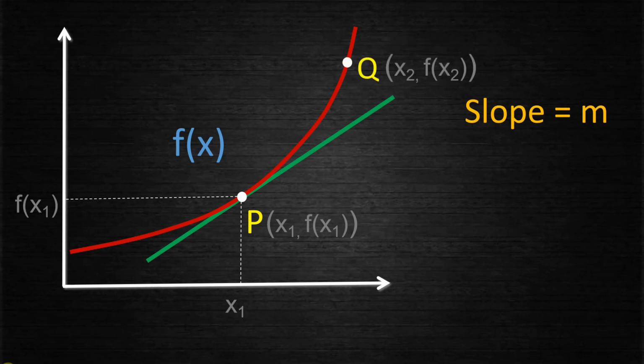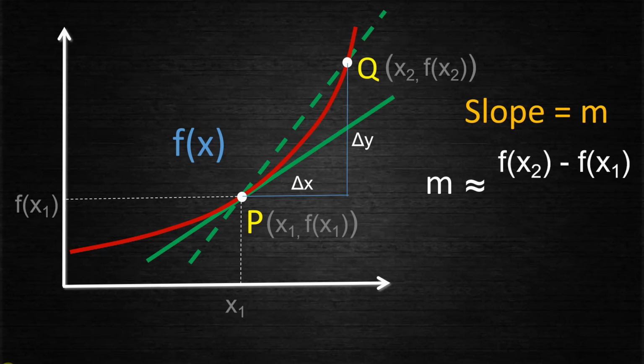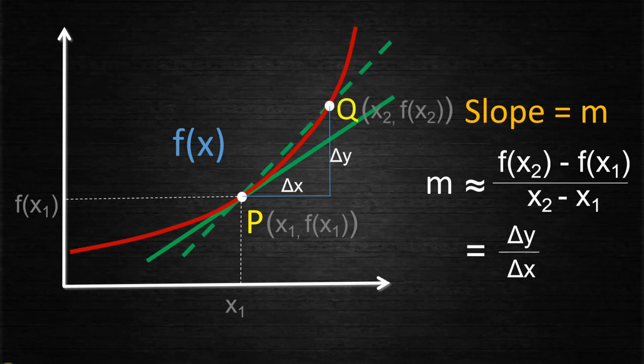We can take another point Q closer to P and draw a line passing through P and Q, and let the vertical and horizontal distances between the points P and Q be represented by delta y and delta x respectively. Now we can write the equation of slope as m is approximately equal to (f(x2) minus f(x1)) upon (x2 minus x1), which is equal to delta y by delta x. Now we will get the actual slope of the tangent when the point Q is very close to P, or almost overlapping P. So let's move the point Q more and more closer to P.